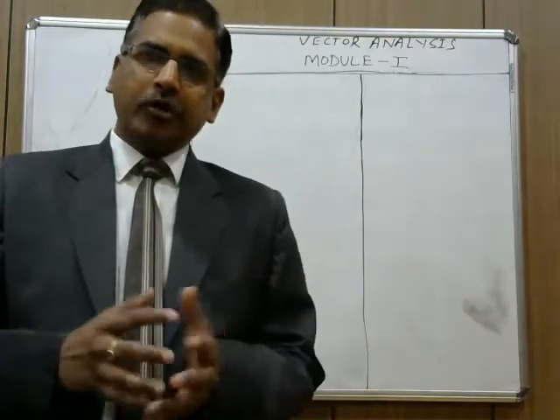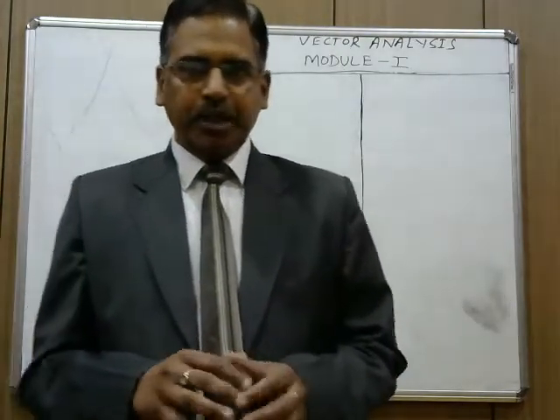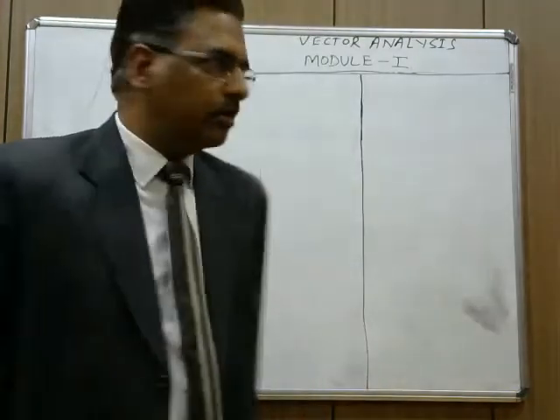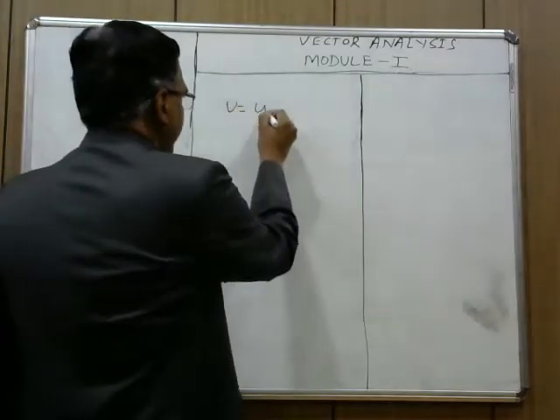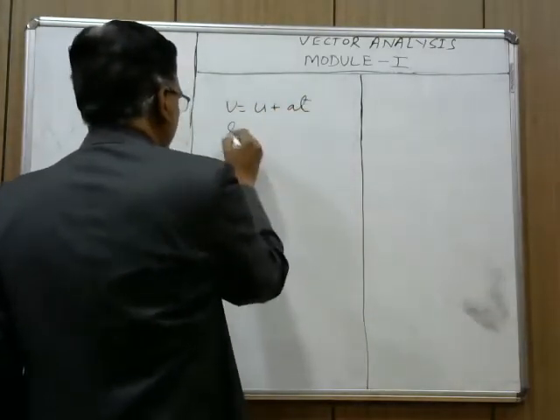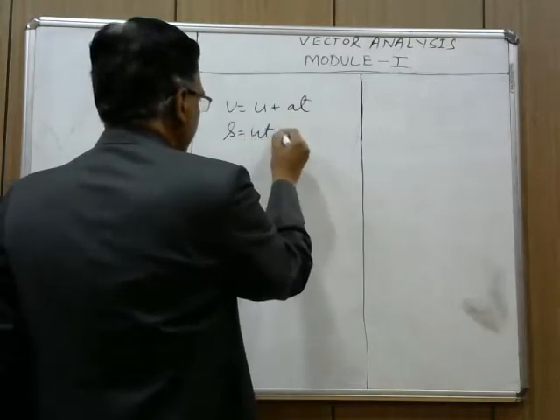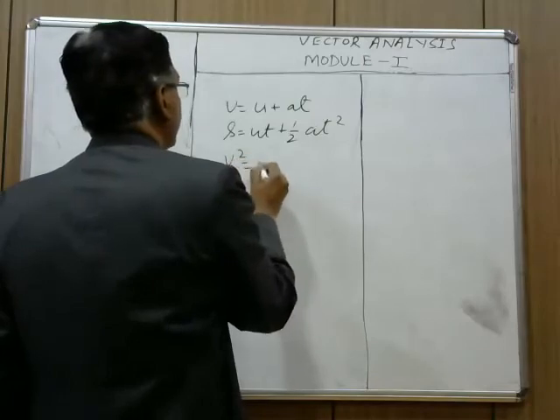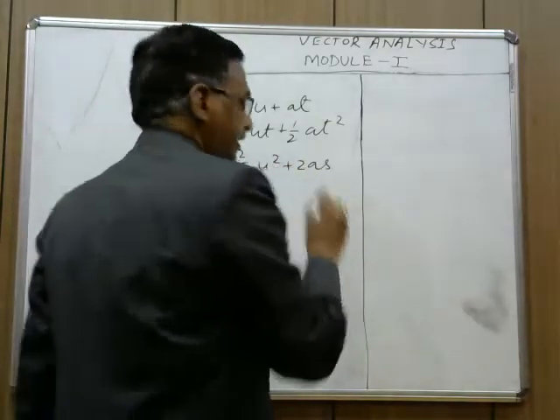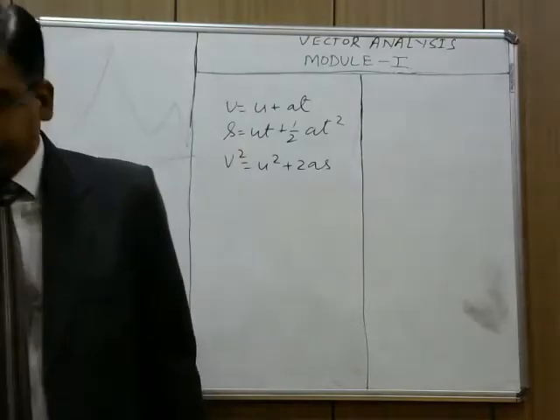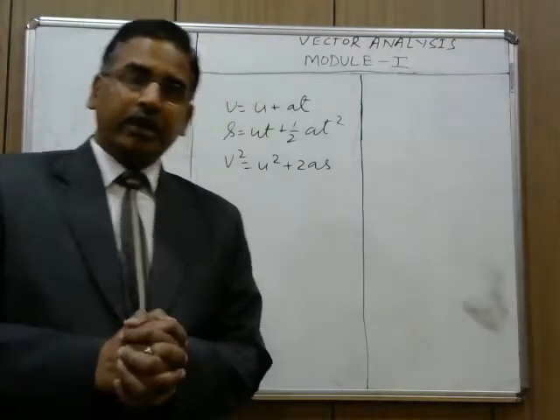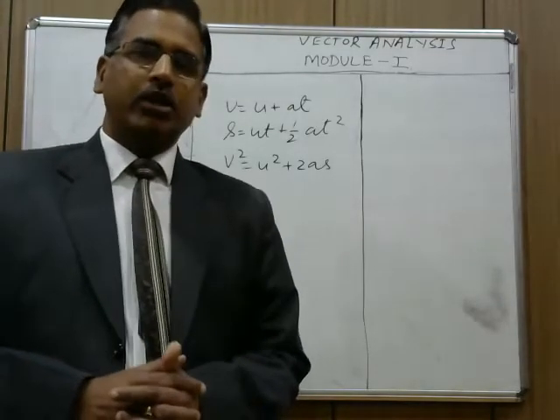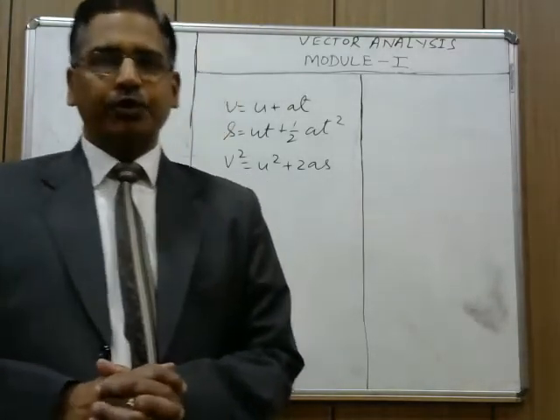If we talk about the equations of motion which you were taught in the previous class, you write them like this: V equals U plus AT, S equals UT plus half AT square, V square equals U square plus 2AS. These equations involved a few scalar quantities as well as a few vector quantities.